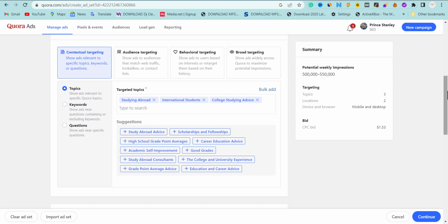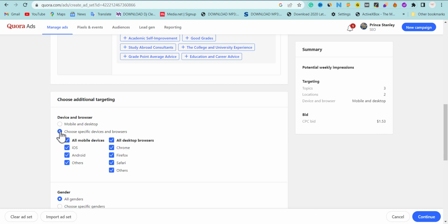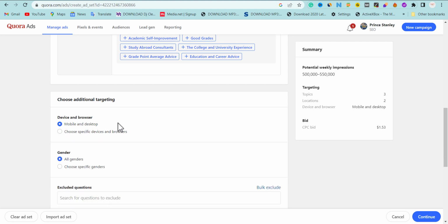Now, the next thing we're going to do is to choose if we want the traffic to come from mobile and desktop. But if you really check very well, most of the traffic that is going to come to our website most times is mobile traffic, and it converts very well. A lot of people use mobile to do a lot of research. So you can leave it for mobile and desktop.